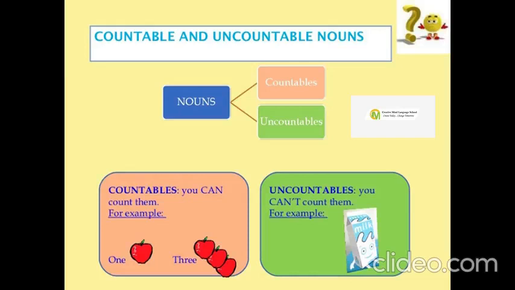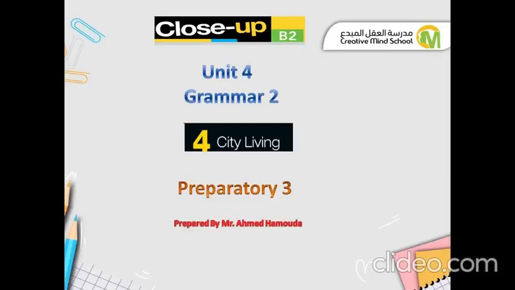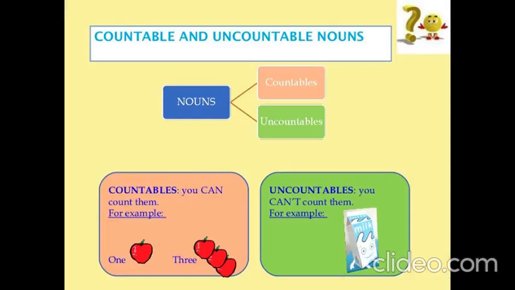Today we are going to talk about countable and uncountable nouns. Nouns are divided into two types, countables and uncountables. What do you mean by countables? Countable means you can count them. You can say 1, 2, 3. For example, here we have one apple and there we have 3 apples, right? So you can count apples.